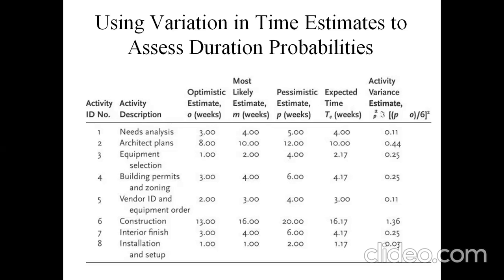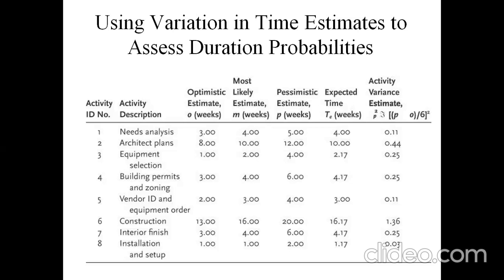For the architect plans, the expected time should be 10 weeks. If there is any delay, it may prolong by 0.44 weeks, which is nothing but 2.5 or 3 days prolonged for completing these architect plans. And for the equipment selection, the expected time duration for completing this activity is 2.17 weeks. If there are any delays, 1.5 days can be considered as a prolongation for completing this activity.